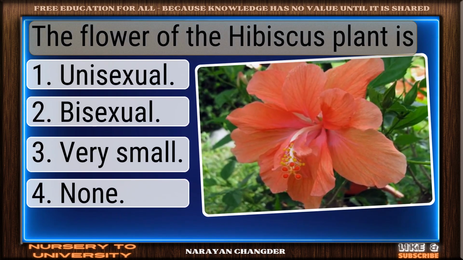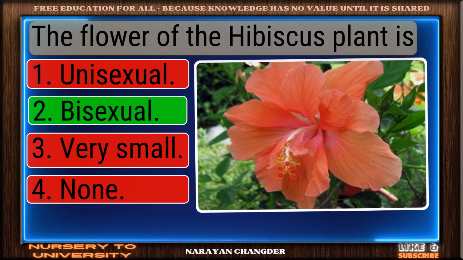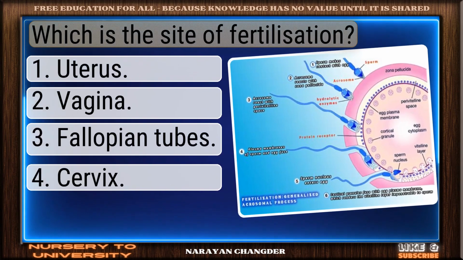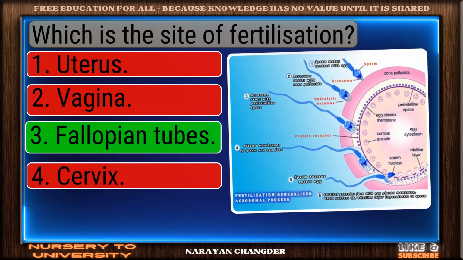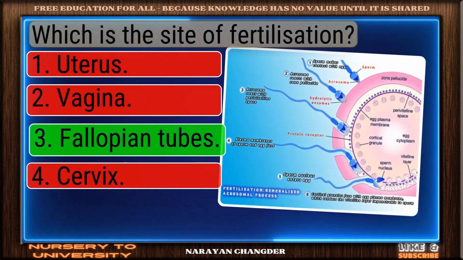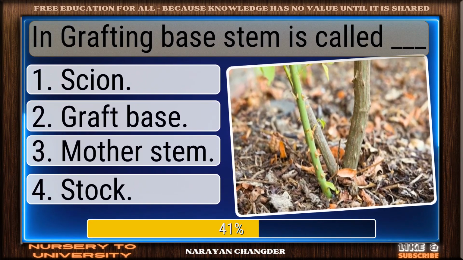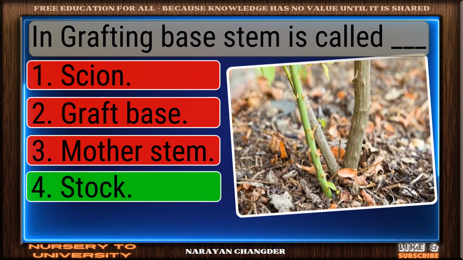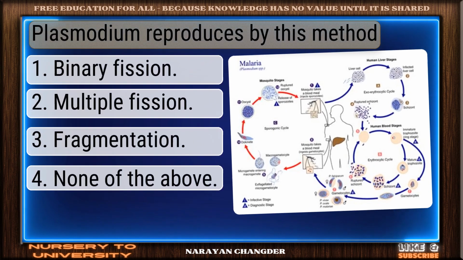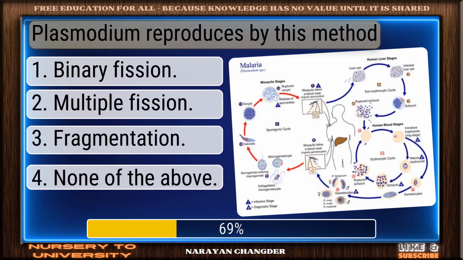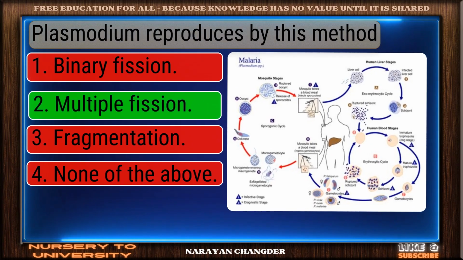The flower of the hibiscus plant is. Well done. Bisexual is the right choice. Which is the site of fertilization? Excellent. Fallopian tubes is a brilliant choice. In grafting, base stem is called dash. Strong choice. Stock is the right answer. Plasmodium reproduces by this method. Sharp thinking. Multiple fission is the right choice.